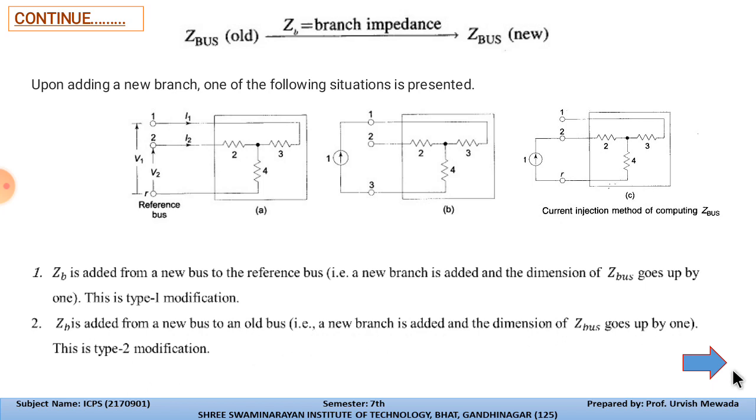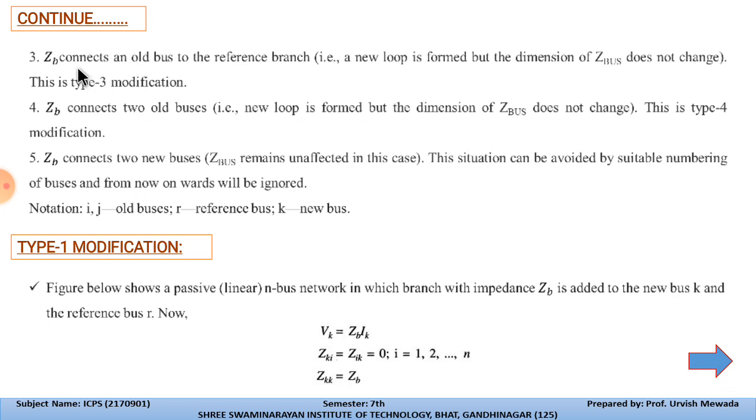We are again adding the Zb. So if the Zb connects an old bus to the reference branch, meaning we consider an old bus and connect it with the reference branch, a new loop is formed, but the dimension of the Z bus does not change. So this is called the type 3 modification. And if the Zb is connected between two old buses, a new loop is formed, but the dimension of the Z bus does not change. So this is called the type 4 modification. Again, if Zb connects two new buses, the Z bus remains unaffected in this case.